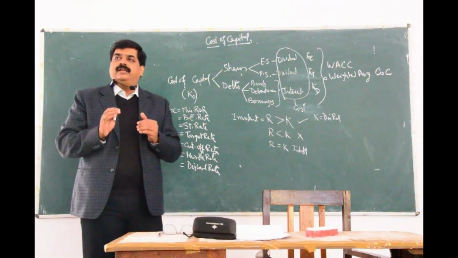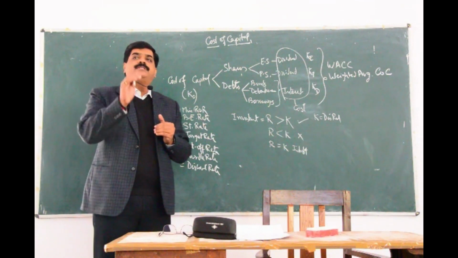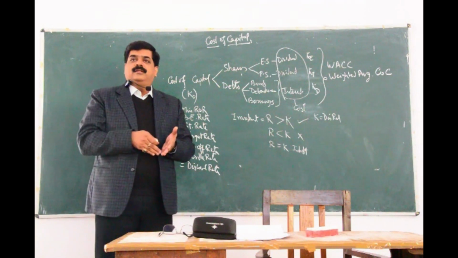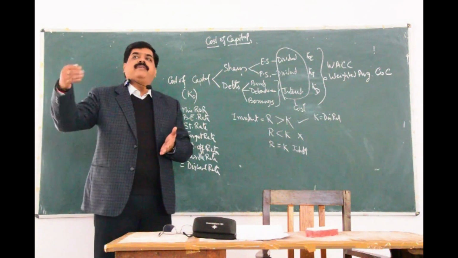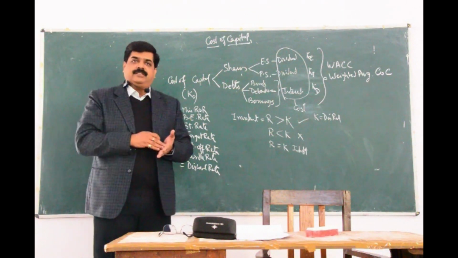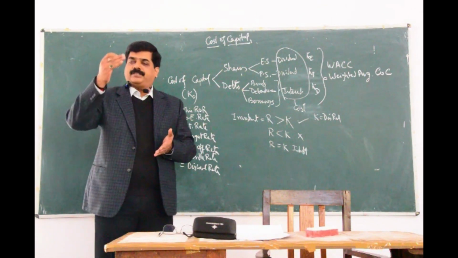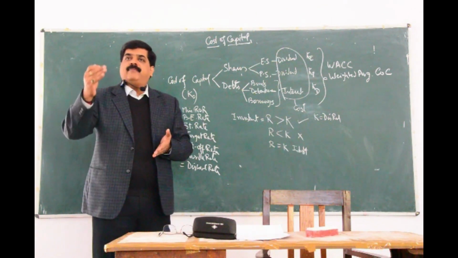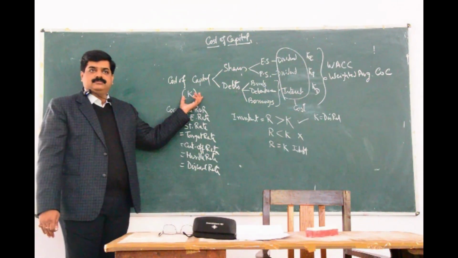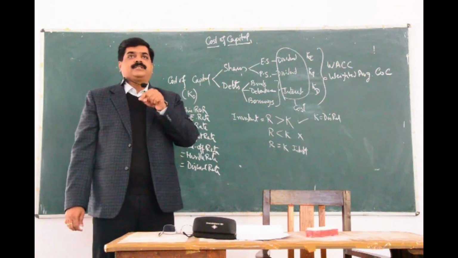But the economists will say that now this 20,000 has to be converted into its present value. Because 10,000 is invested today, and the return we are getting every year. Time value of money says the value of money depreciates with the passage of time. So 20,000 has to be reduced to calculate the present value. For reducing we apply the discount rate, and the discount rate is what? The cost of capital.